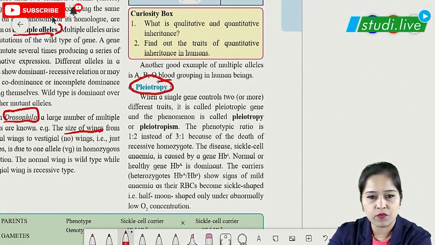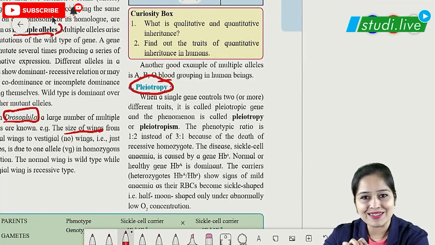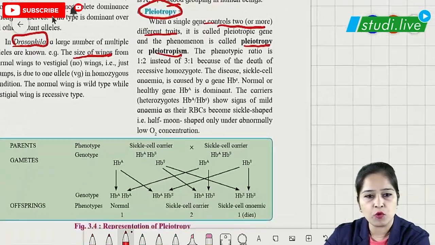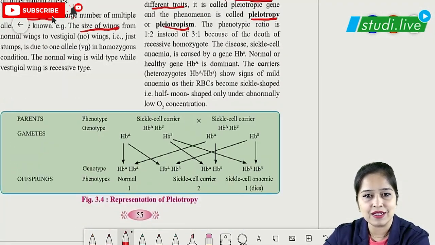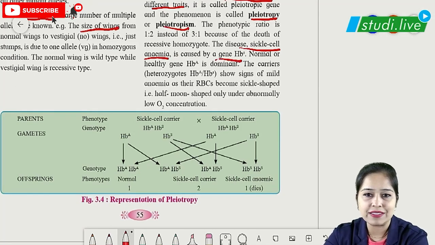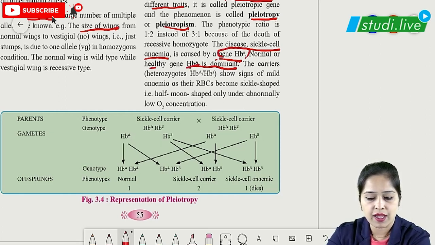The next topic which we are seeing here is pleiotropy. For pleiotropy, just remember, we have one single gene which is controlling two or more different characters. So one gene controlling two or more different traits, and that phenomenon is called pleiotropy or pleiotropism. The example for this is sickle cell anemia. The disease sickle cell anemia is caused because of the HB gene. The normal gene is the HbA gene, which is dominant, and the gene for sickle cell anemia is the HbS gene. So the normal gene is HbA, which is a healthy gene, and for sickle cell anemia the gene is HbS.